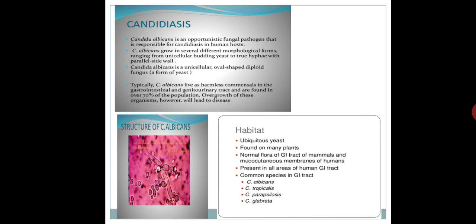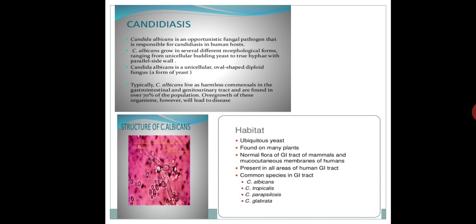It shows various shades of morphology, right from its reproduction to conversion into the pathogen.